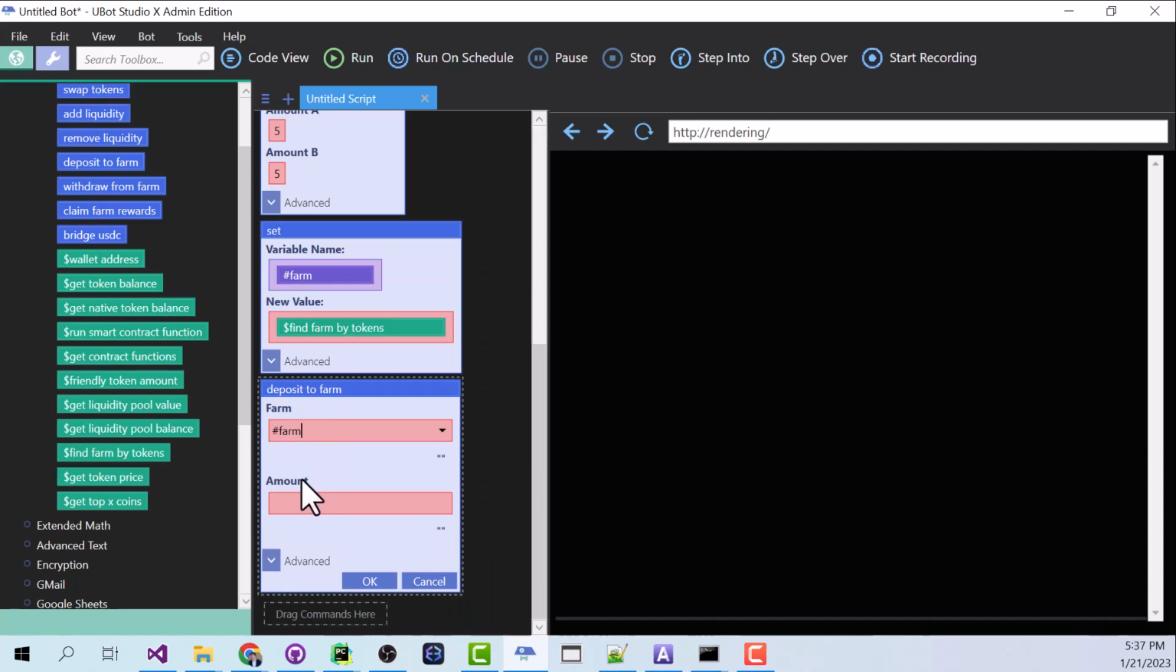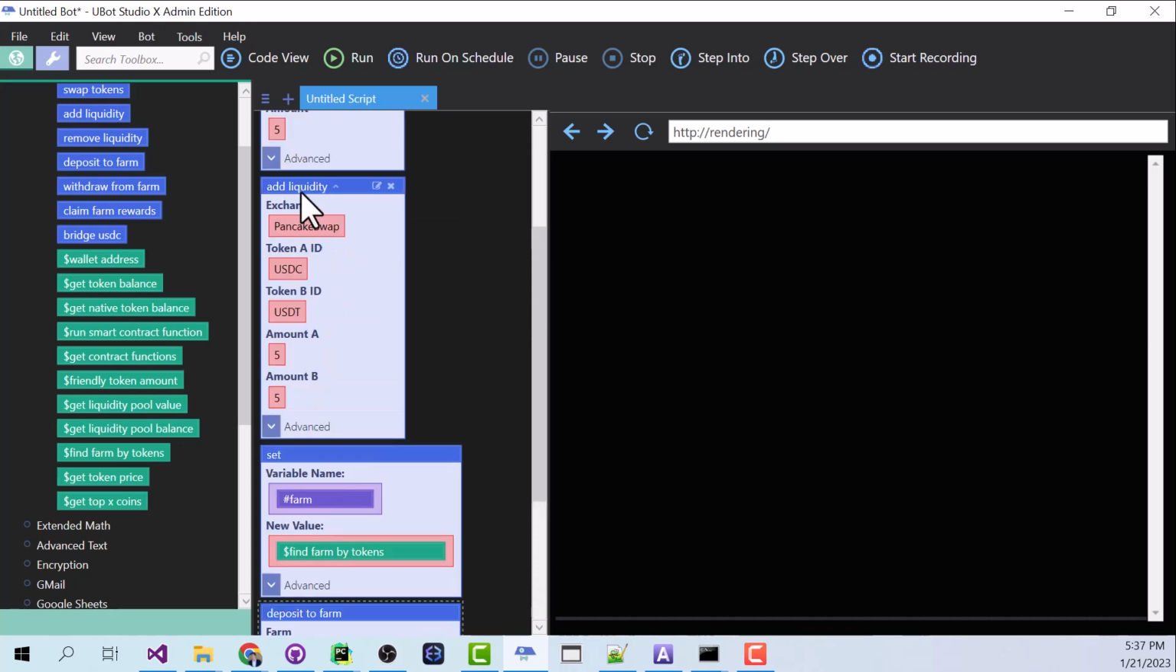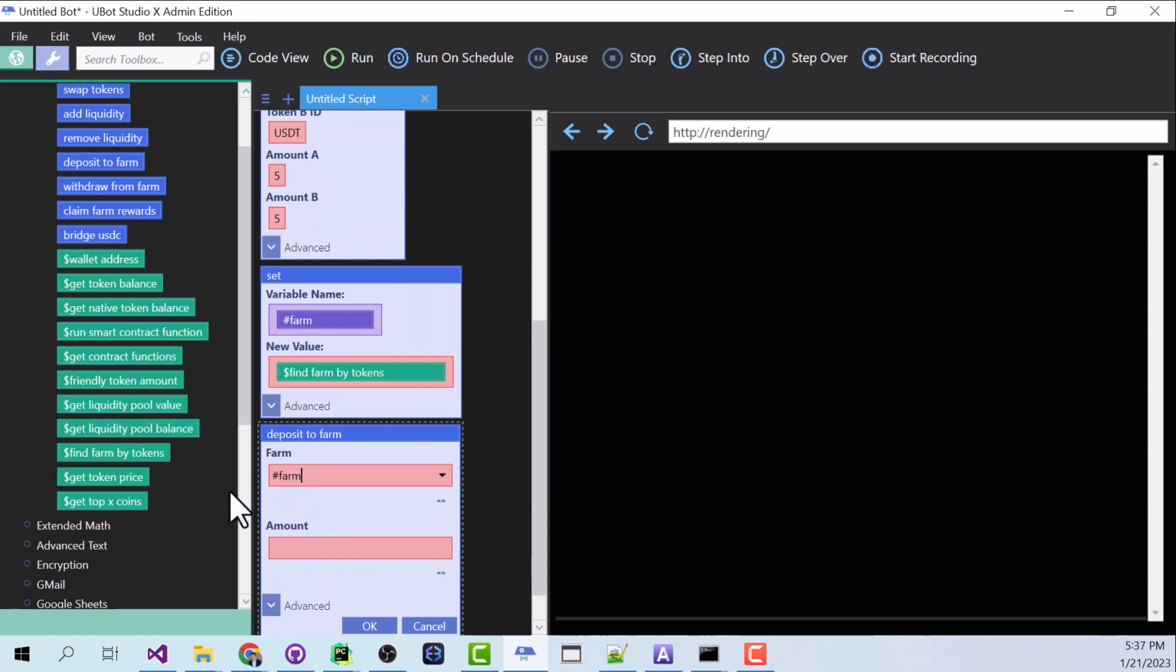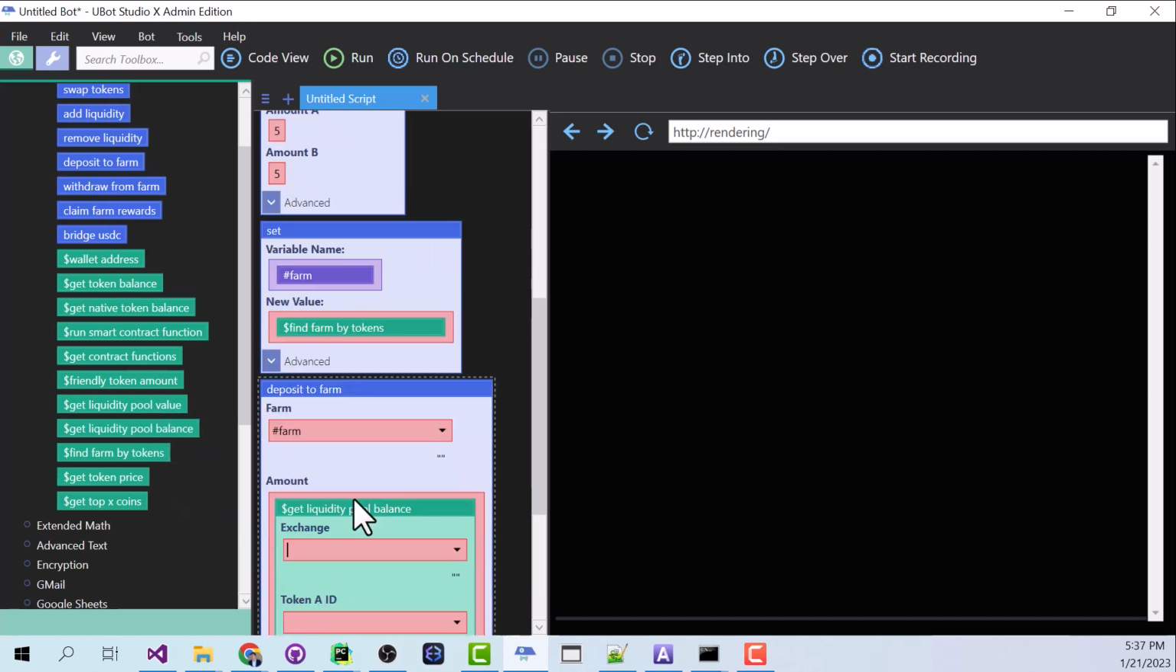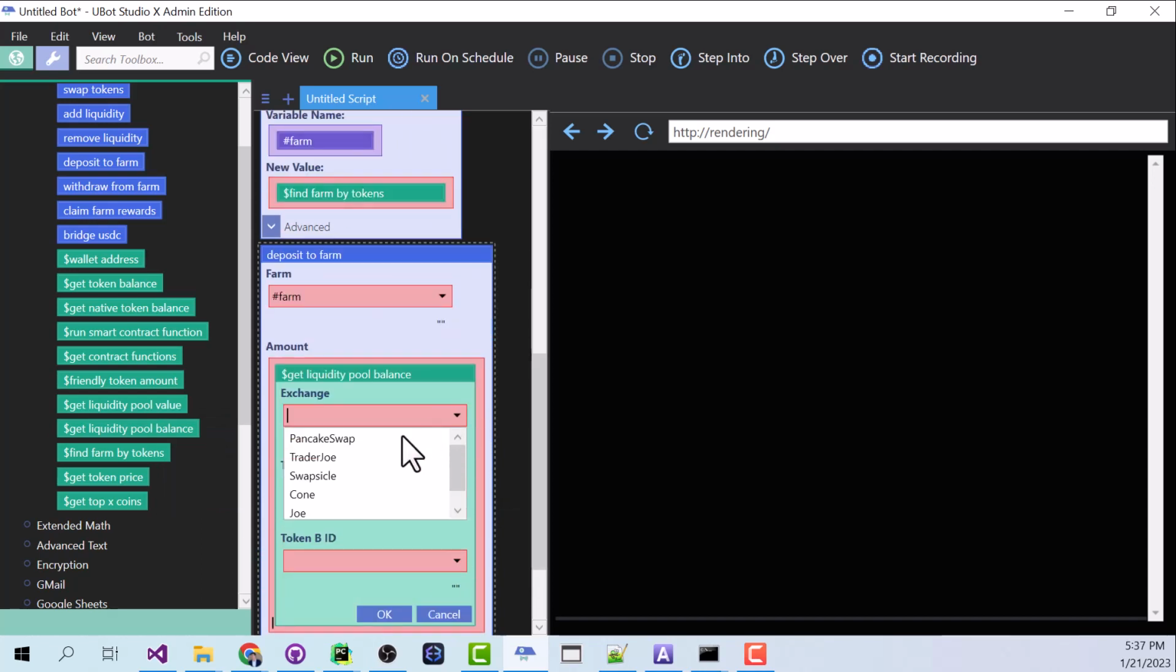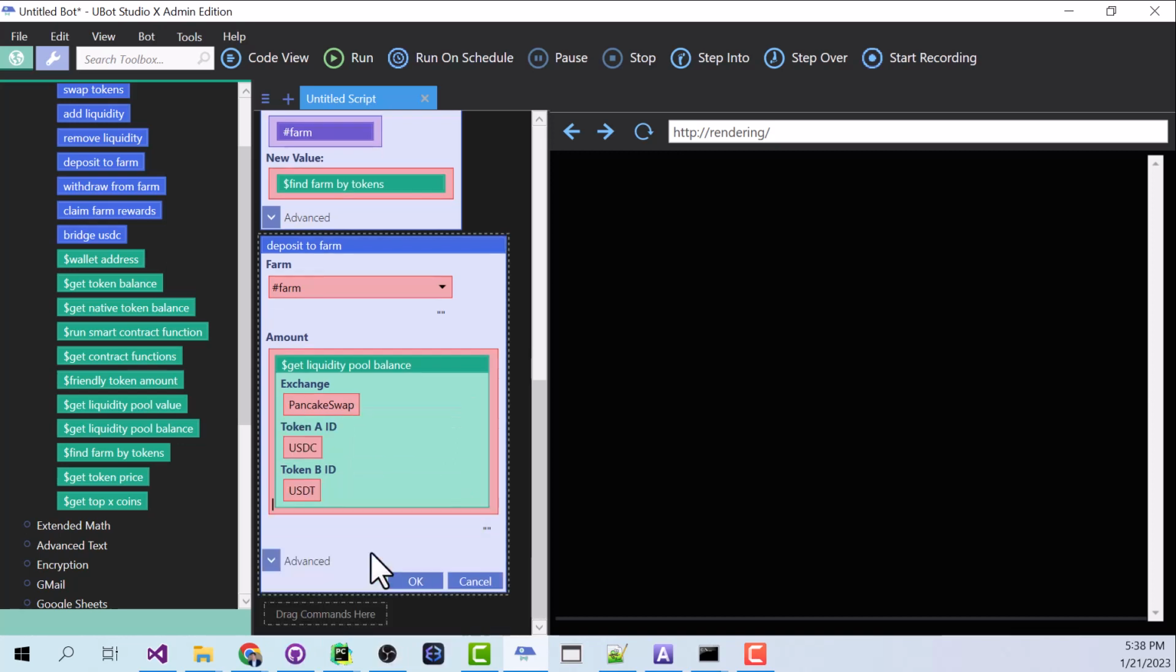All right, now for the amount, we don't know exactly how many LP tokens we're going to get by investing into our liquidity pool. So I'm going to say get liquidity pool balance, and this is going to be all of the liquidity pool tokens that I have for this particular pool. The exchange is going to be PancakeSwap. Token A will be, again, USDC. Token B will be USDT. Let's hit OK on that.